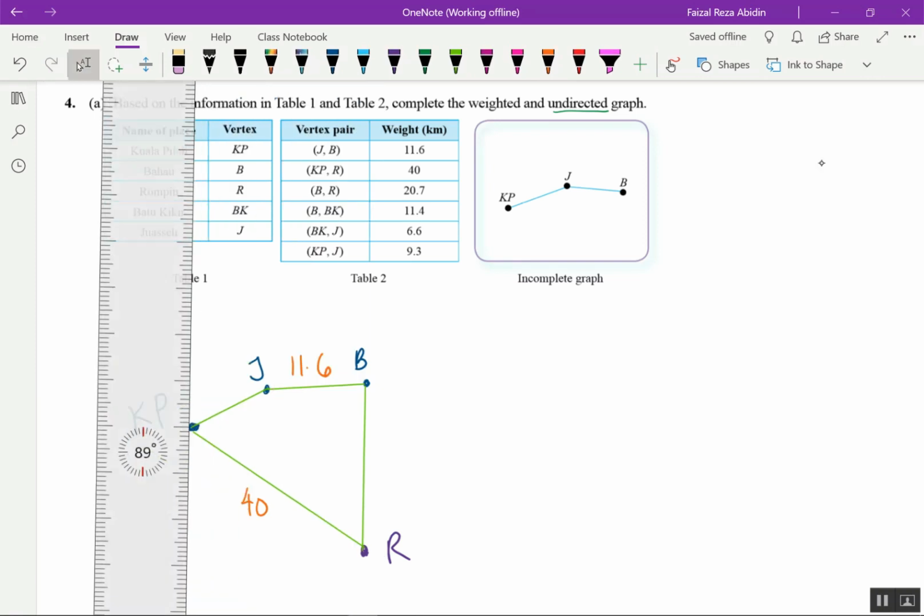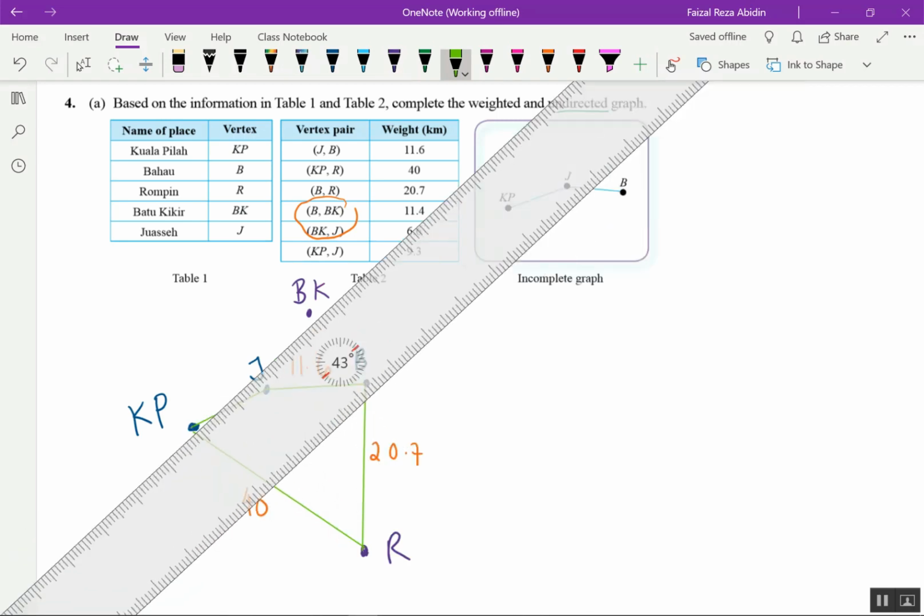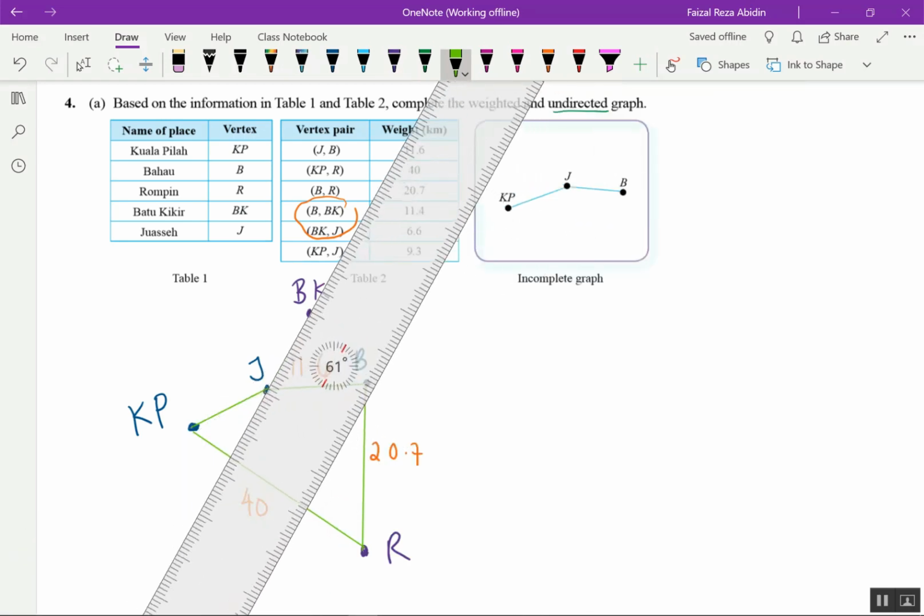This is 20.7 kilometers. Okay, then B to BK, Batu Kike. Where is BK? Oh, okay. If you look here carefully, BK is connected between B and J. B is Bahau, J is Juase. So we already have Juase and Bahau over here. So that means our BK, which is Batu Kike, is up here. Okay, Batu Kike. Okay, and then I connect the vertices, the edges here.